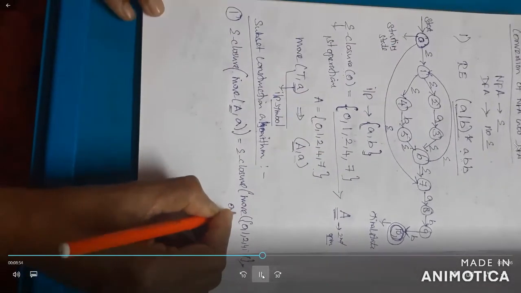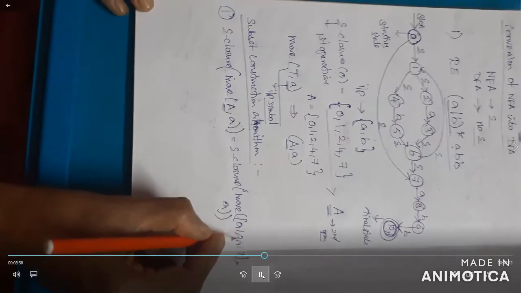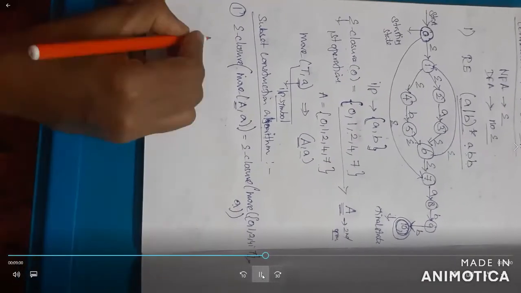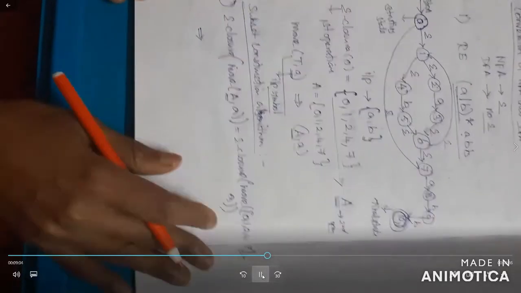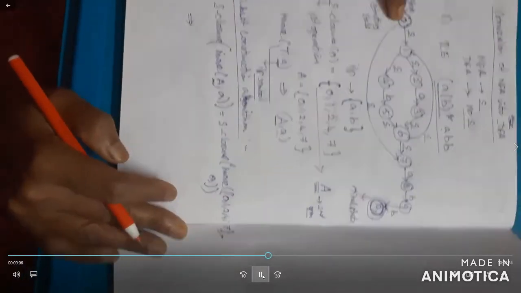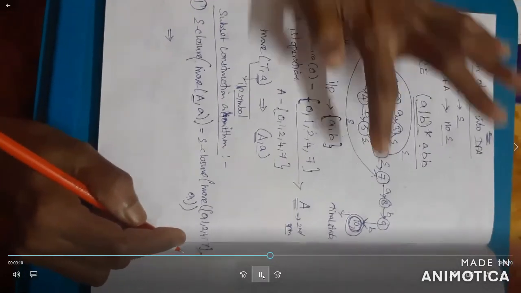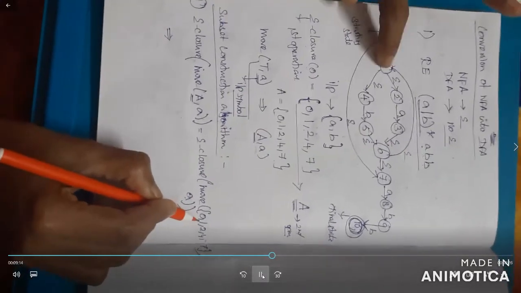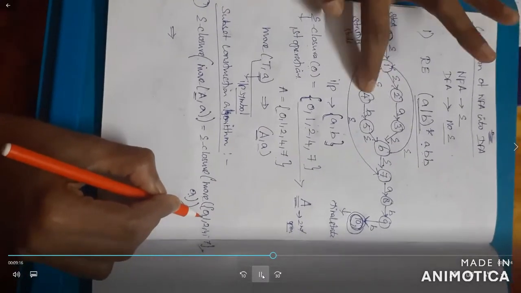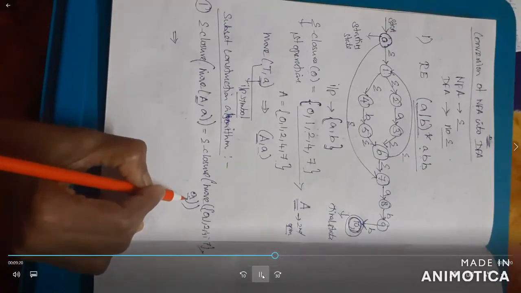Small a. Okay, here what is move of 0, 1, 2, 4, 7 comma a? Here you check only for the input symbol small a. Now 0 is the starting state. 0 to 1 is empty, 0 to 7 is empty. Okay, leave it. Next, 1 can move from 1 to 2, 1 to 4. Leave it, since you check only for the input symbol small a. Next is 2. The state can move from 2 to 3 on small a.